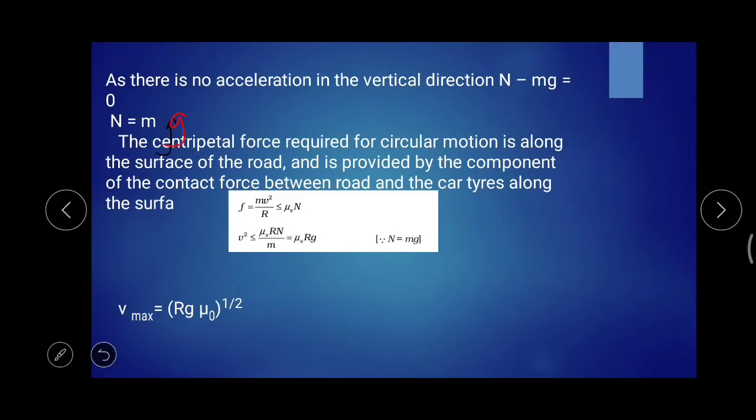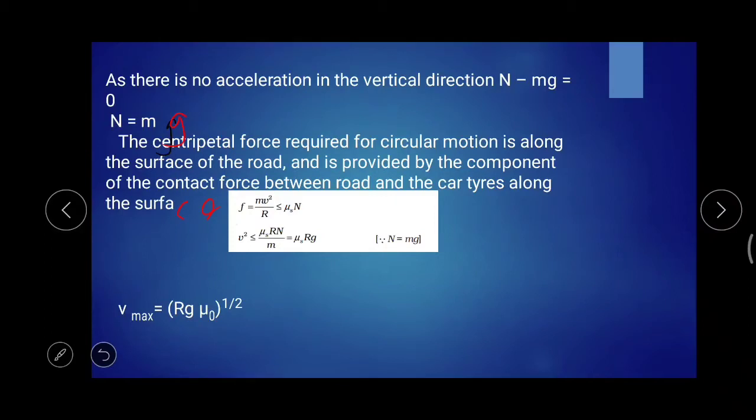The centripetal force required for circular motion is along the surface of the road and is provided by the component of the contact force between the road and the car tires along the surface. We have already discussed that the centripetal force, in the case of a car in a circular path, is actually the frictional force.